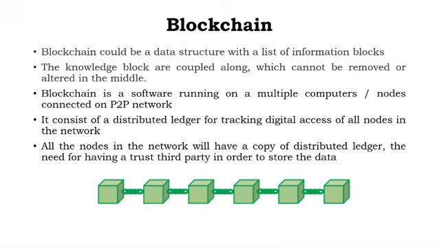So every detail is noted in the distributed ledger, for tracking digital assets of all the nodes in the network. Therefore, it is more secure, right? All the nodes in the network will have a copy of the distributed ledger, so there is no need for a trusted third party to store the data.